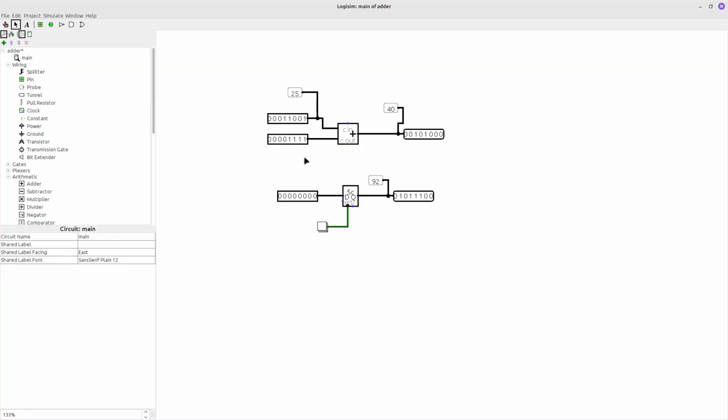We have our output from our adder, some result here, and we can save this result as data in our memory. Let's remove this input, and the output of our adder will be the input of data in our memory.